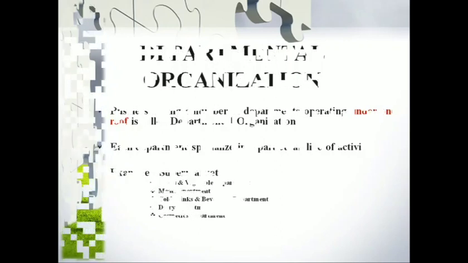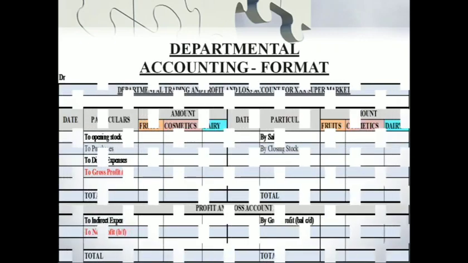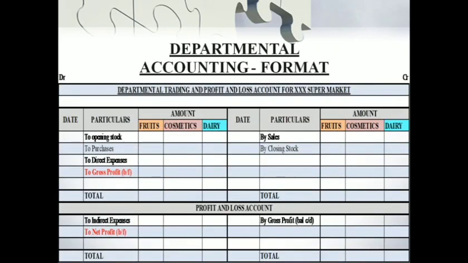So moving on to the accounting part of a departmental organization. When you know a final accounts problem of preparing a trading account, a profit and loss account and a balance sheet, if you are well versed in preparing final accounts, then departmental accounting preparation is also as easy as that, because both have the same format.